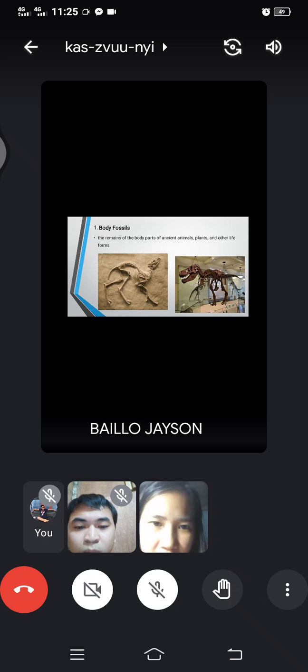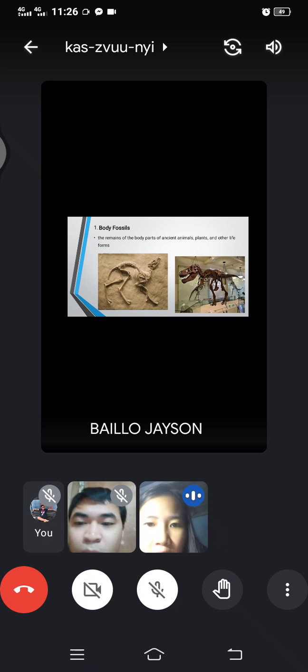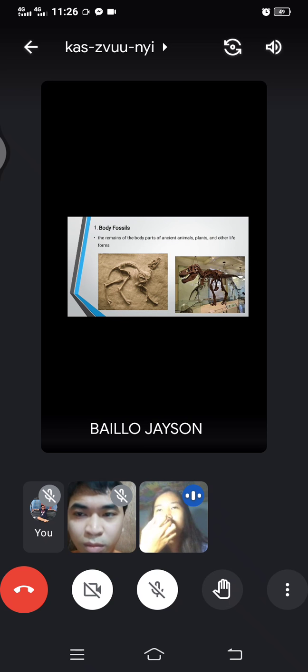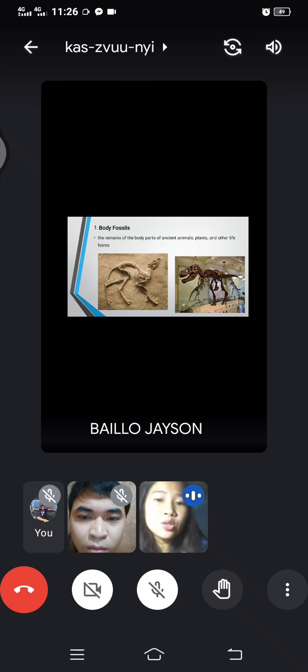So body fossils. The remains of the body parts of ancient animals, plants, and other life forms. So dili jud na siya ginaingon nga kanang the whole part of the, just like dinosaur, dili jud na siya as in tanan kompleto jud na dili basta dili na siya kompleto.